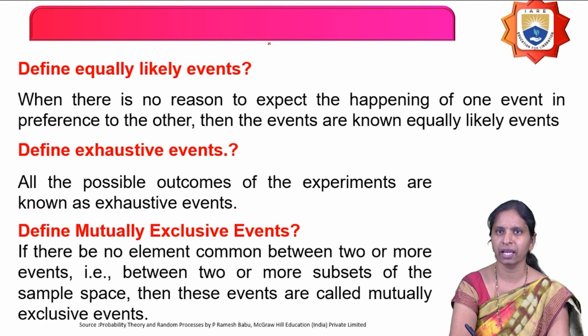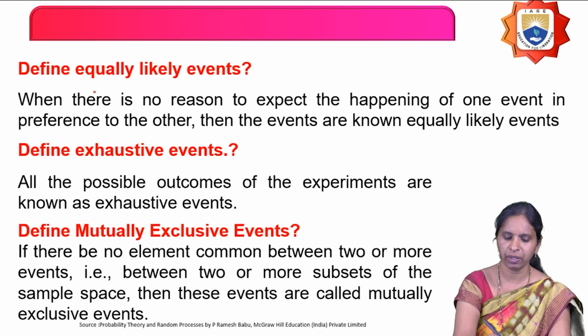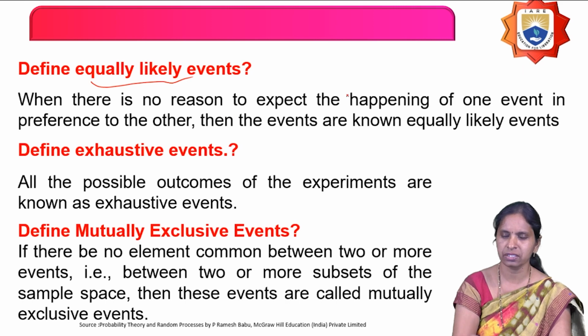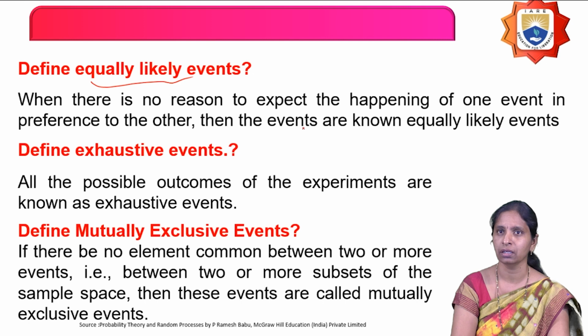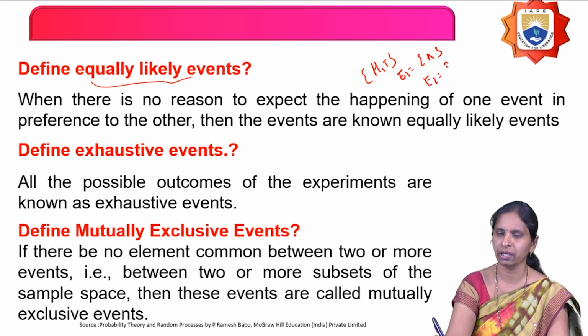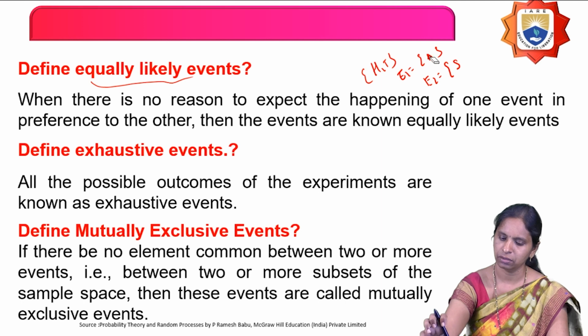And next definition is what? Define equally likely events. So equally likely, the name itself is saying that when there is no reason to expect the happening of one event in preference to the other, then the events are known as what? Equally likely events. For example, when I toss a coin, the sample space for that is what? Head and tail. I am defining two events on that, getting a head, and defining one more event, getting a tail.